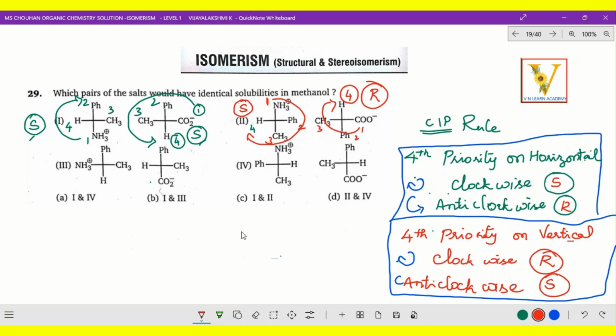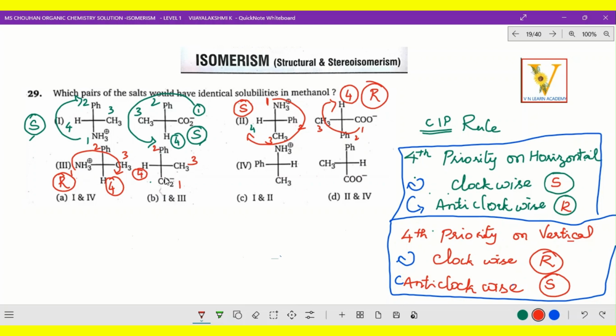It's going like this. Okay, so the next one, fourth priority, this is fourth priority. So that means this is 1 and this is 2 and this is 3 and 4. So that means fourth priority is there on vertical, it's clockwise, R configuration. And the same way, fourth priority horizontal, that means this is 1, this is 2 and this is 3 and 4.